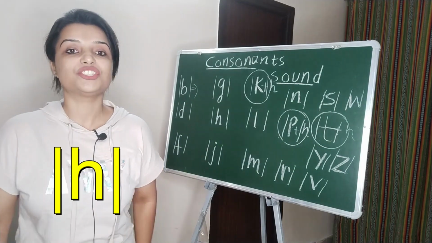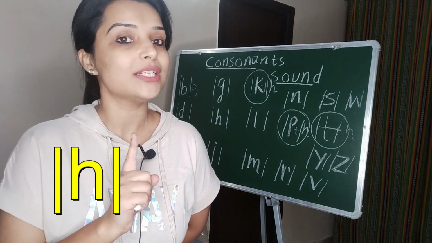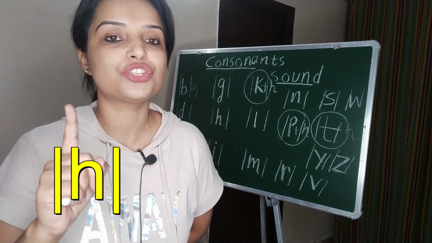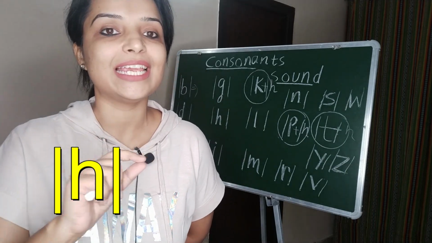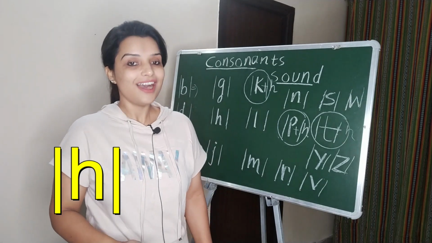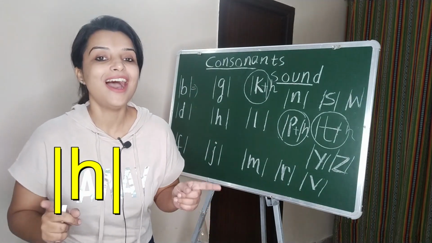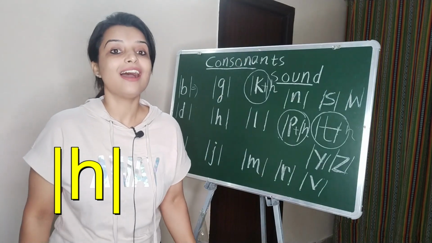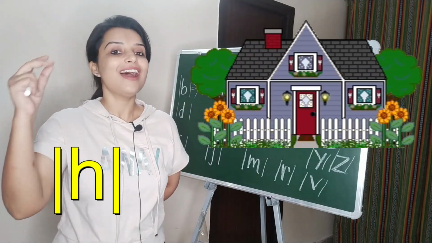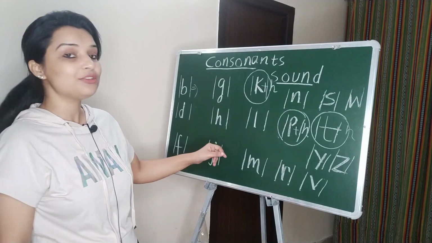The sound of H. Remember, what is it? Not "ha", it is H. See the posture of my lips, it is H. What is the sound? Hut, house, hat. The sound of J.